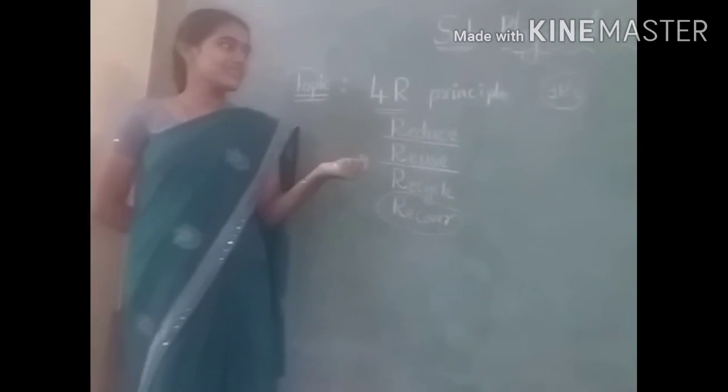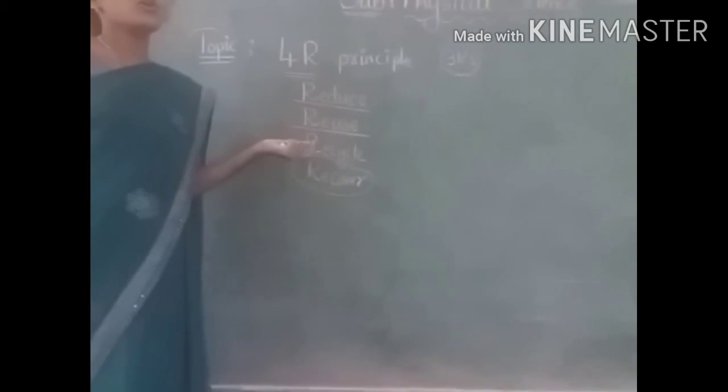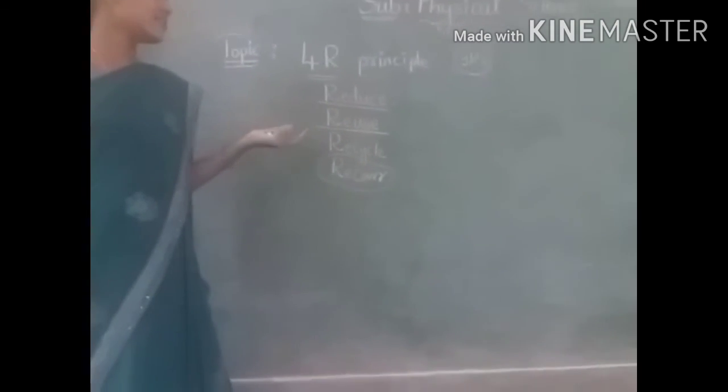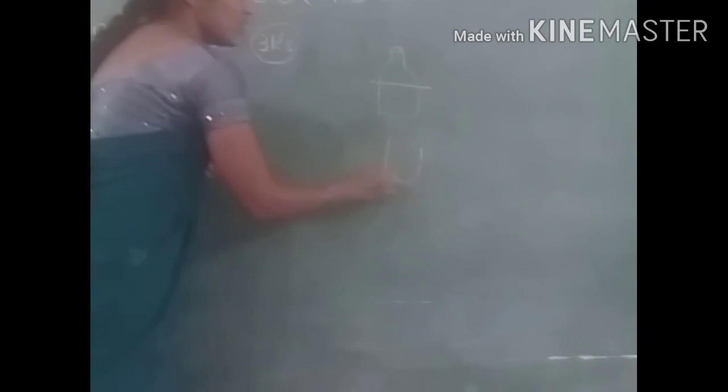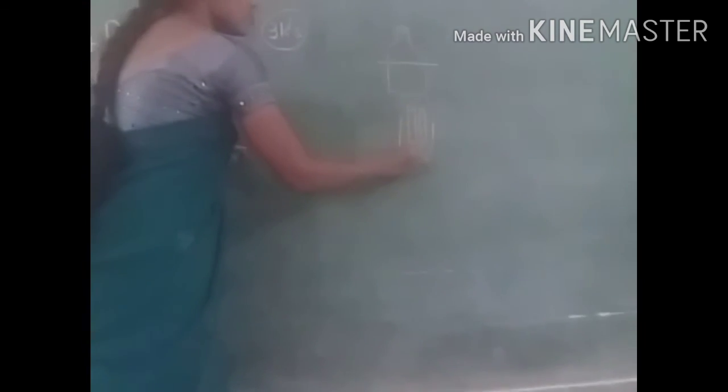For example, there are water bottles. We can cut those waste water bottles and plant saplings in them. We can also reuse the plastic in other ways. For example, if this is a bottle, we can cut it off up to the half, and make it into a holder where we can place pens, pencils, an eraser, a sharpener. So we can use that in another way, so that we reuse the plastic for different purposes.